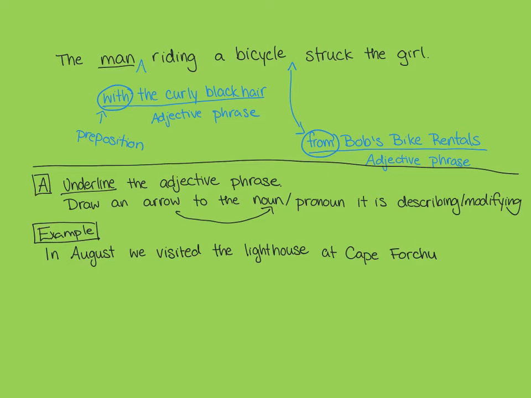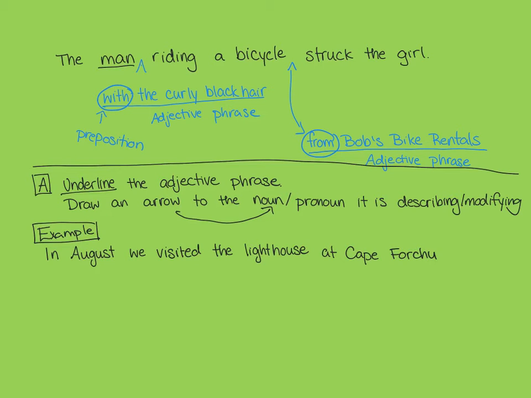So, if we look in this sentence, we've got 2 nouns. We've got August and we've got a lighthouse. We've also got Cape Forshue, right? Is there anything that's modifying August? Nope, it's just telling us what we did. So, it's not going to be August. Is there anything modifying the lighthouse? Well, do we know where the lighthouse is? Oh, it's at Cape Forshue.